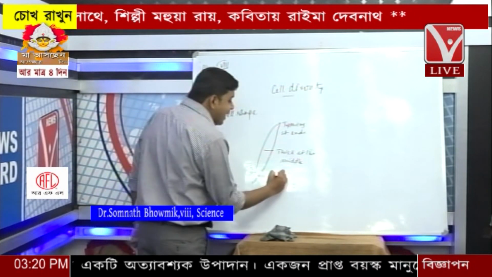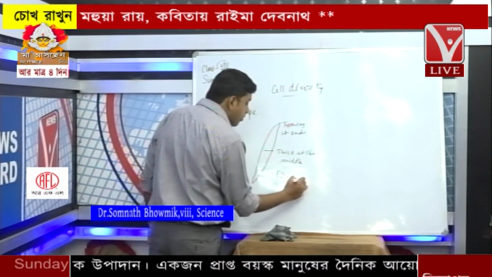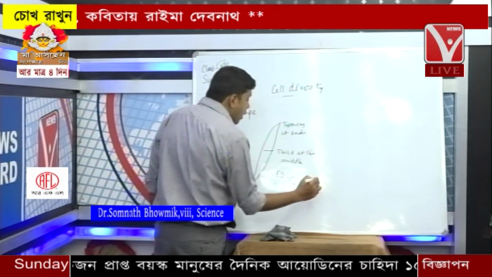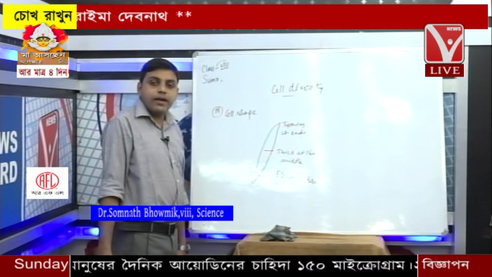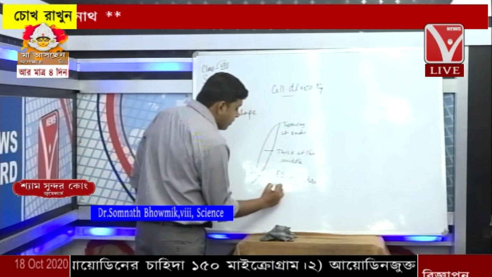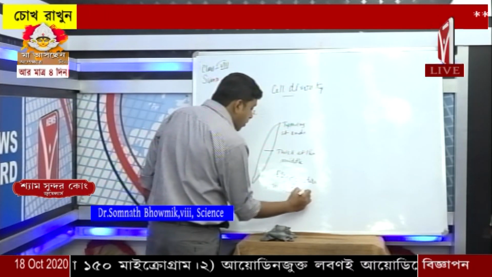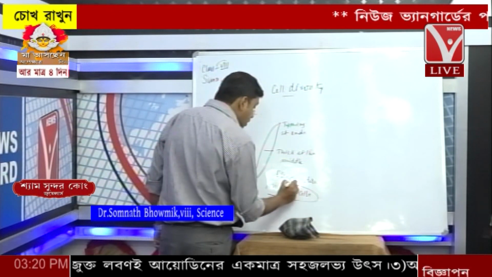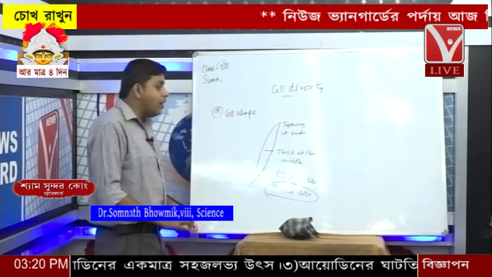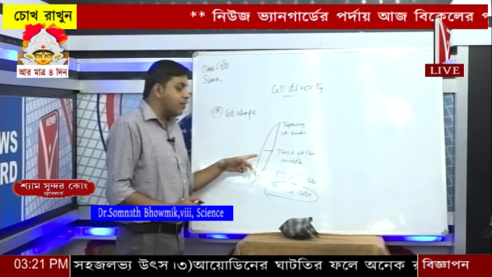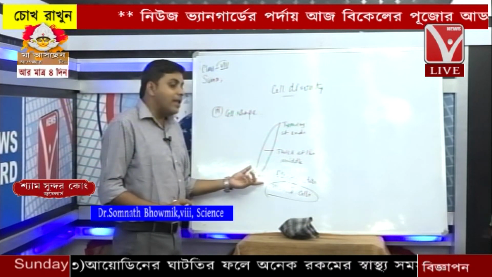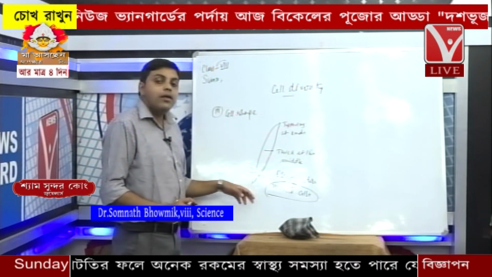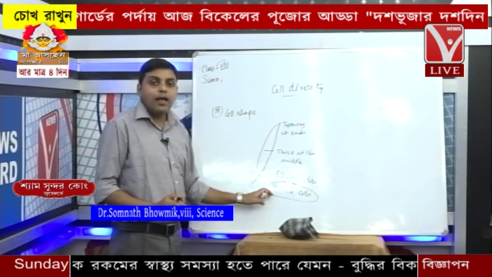They are elastic in nature, and we can see this kind of cell in the case of muscle cells. So this is one form of cell that is having tapering at the ends and thick at the middle portion, elastic in nature, and we have found them in the muscle cells.